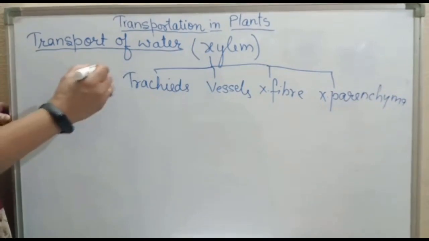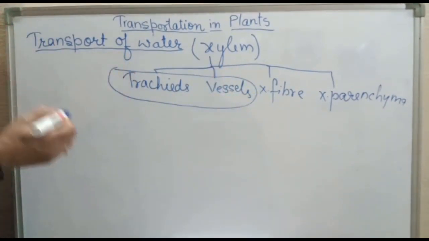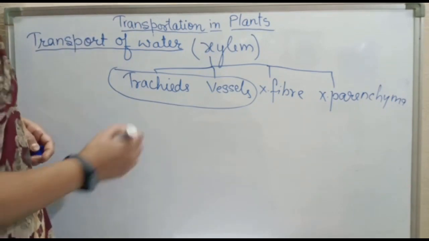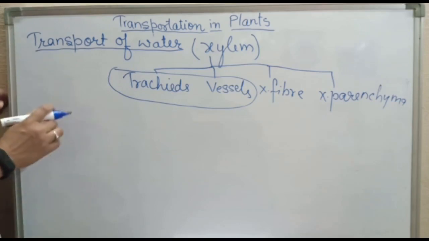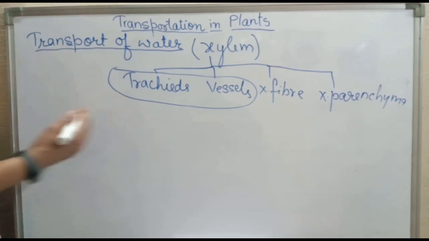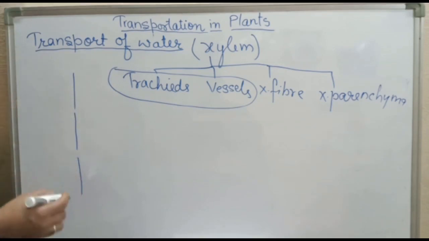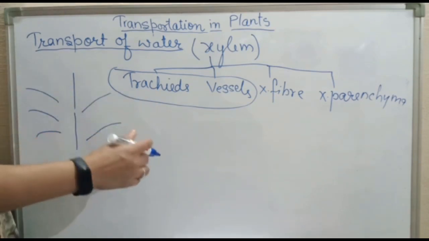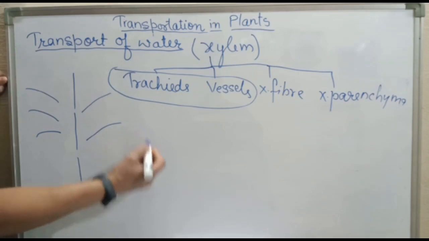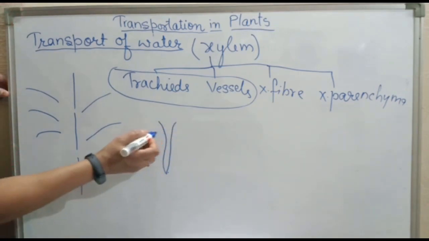Out of these four components, basically tracheids and vessels are mainly responsible for the transportation of water. These tracheids and vessels are interconnected to form a continuous system of water connecting channels reaching all parts of plants, right? In the root, at the root cells, where the root cells are in direct contact with the soil, right?